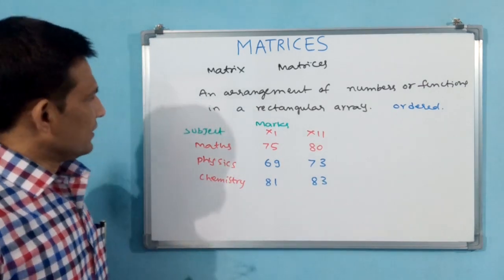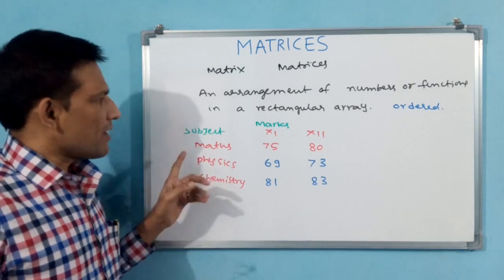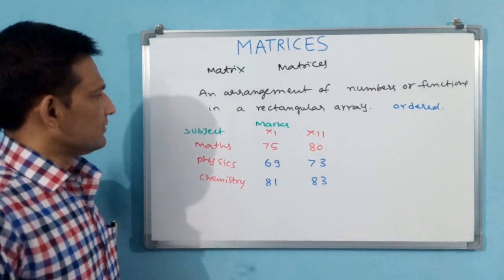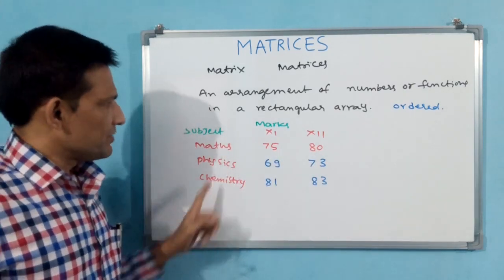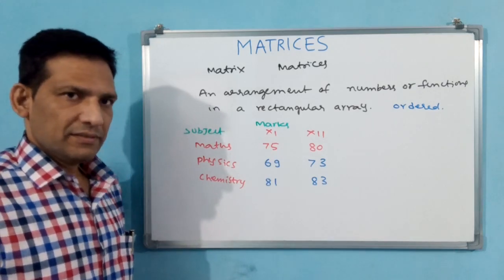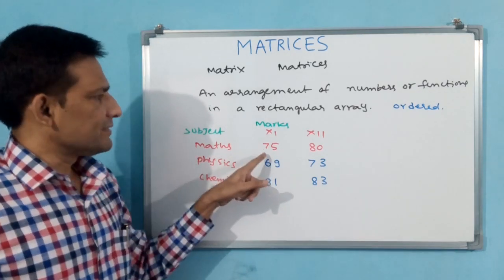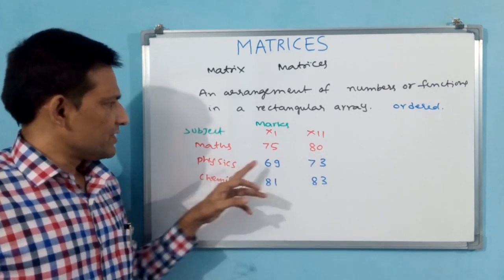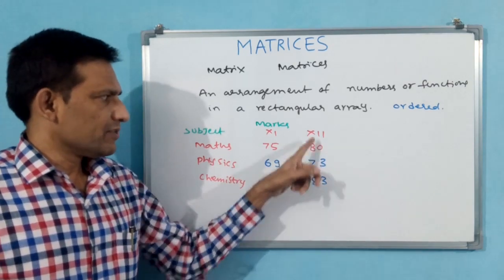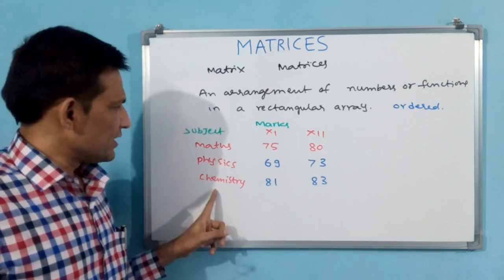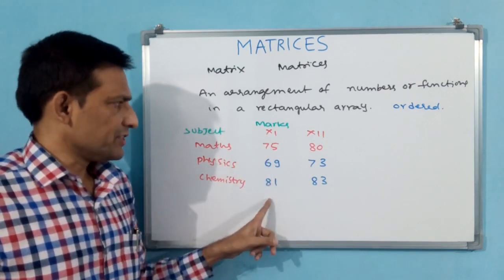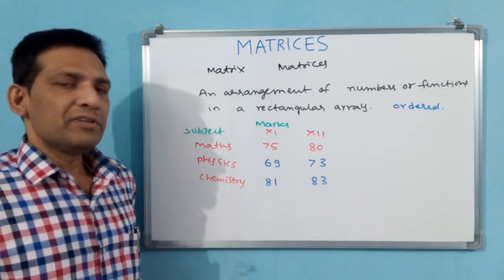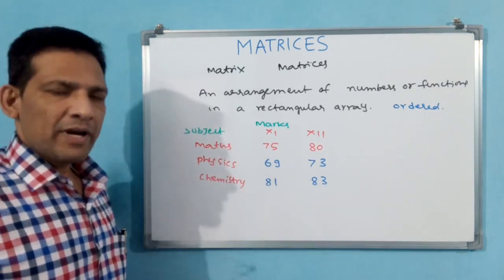A student has got marks in class 11 and class 12 like this. These are the subjects, these are the marks. You see, maths in 11, 75 marks; in 12, 80 marks. In physics, 69 marks; in 12th, 73 marks. In chemistry, in 11th, 81 marks; in 12, 83 marks. These are out of 100 marks.